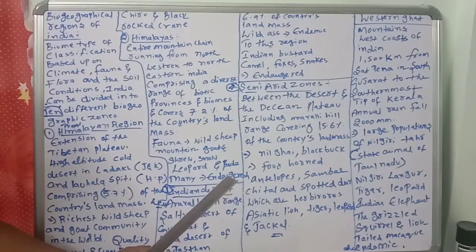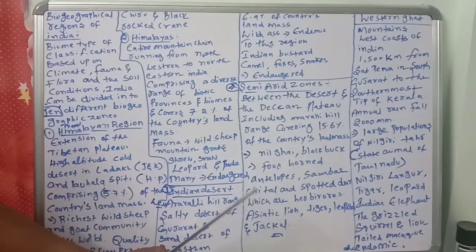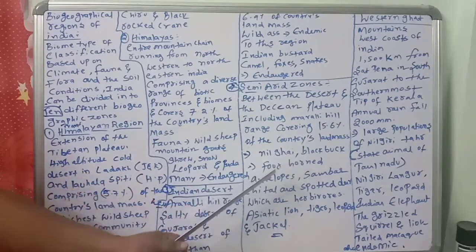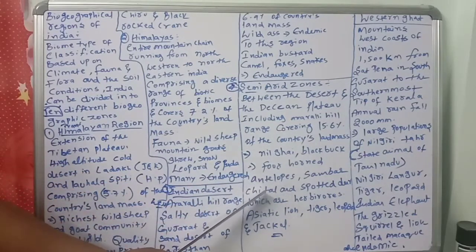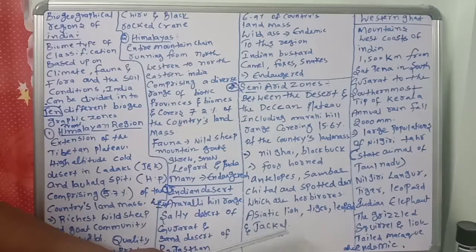The fauna found here are nilgai, blackbuck, four-horned antelopes, sambar, chital and spotted deer, which are herbivores.